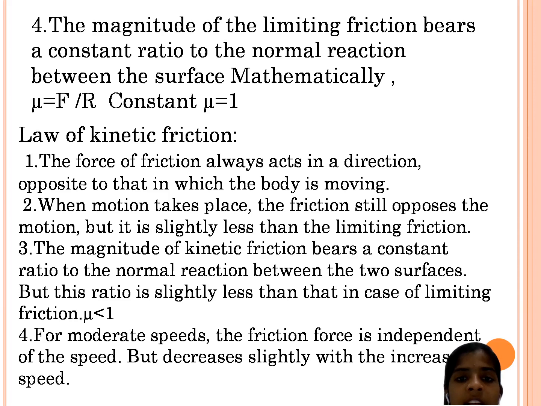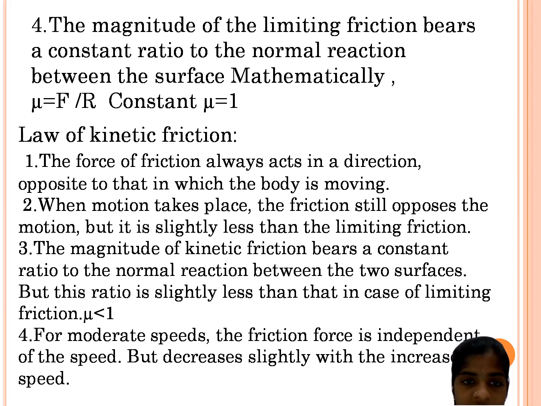Coming to the last point, the magnitude of the limiting friction bears a constant ratio to the normal reaction between the surfaces. Mathematically, the limiting coefficient of friction is given as mu equals F by N, where we consider F as the limiting friction, and the constant mu is not equal to 1. Now, law of kinetic friction.